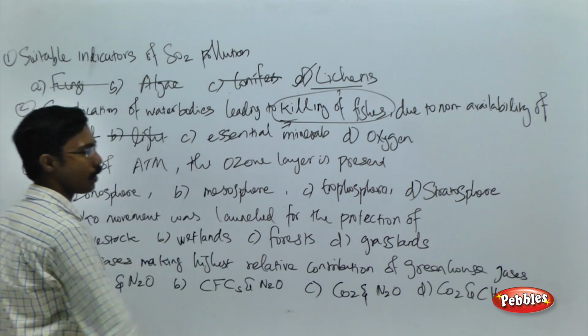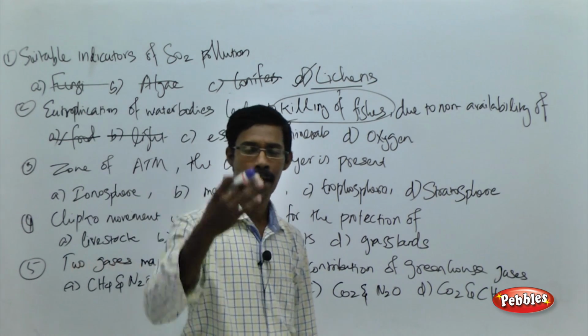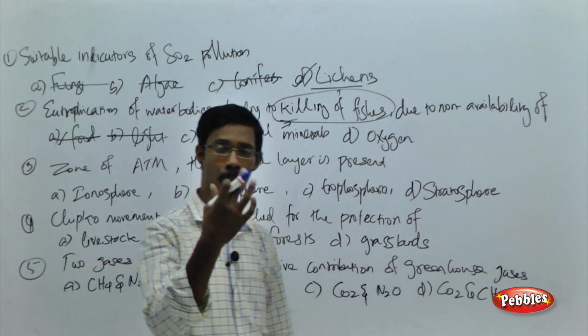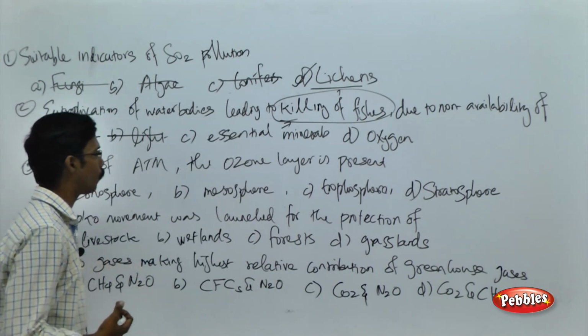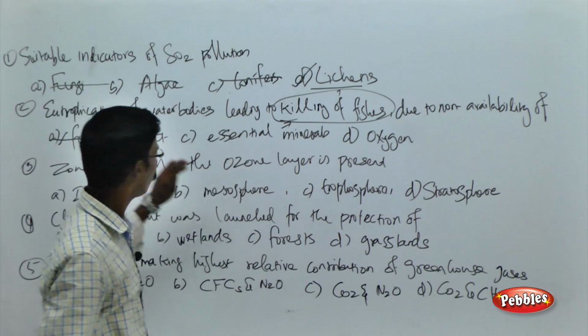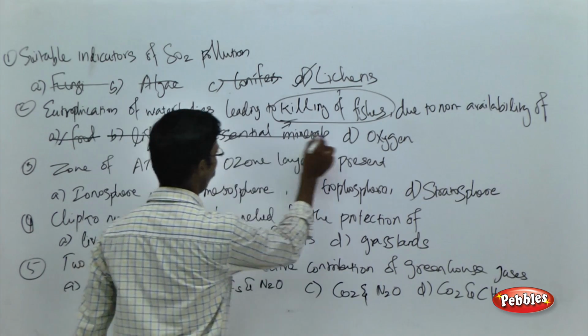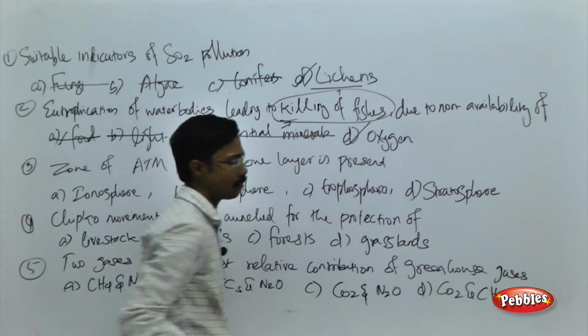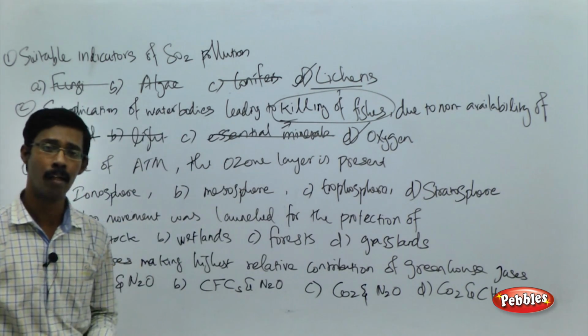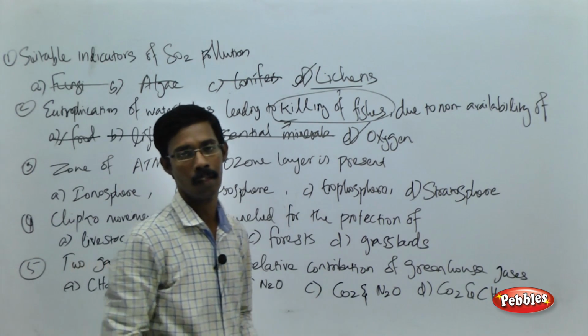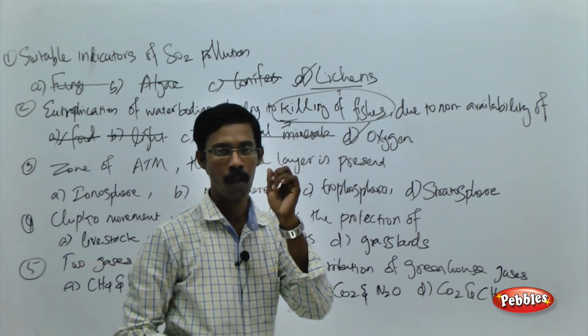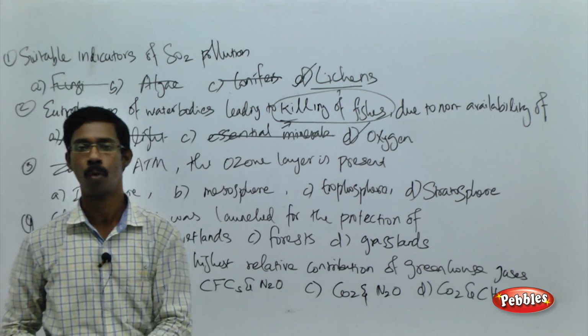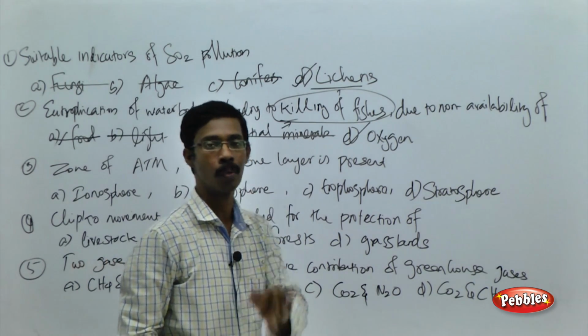Light, of course light is available because any pond system or water body receives it from the sun. Essential minerals, if food is available, the minerals are also available. So oxygen is the matter. The non-availability of enough oxygen leads to killing of the fishes in the particular pond, because of the eutrophication.